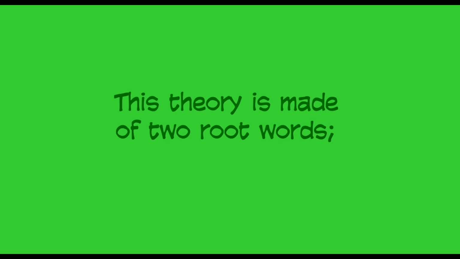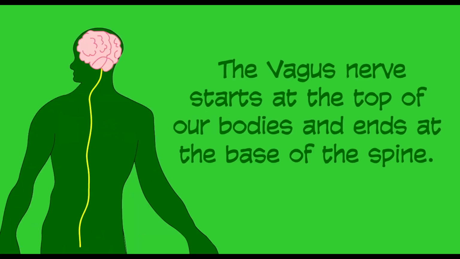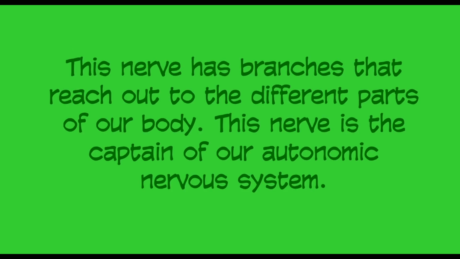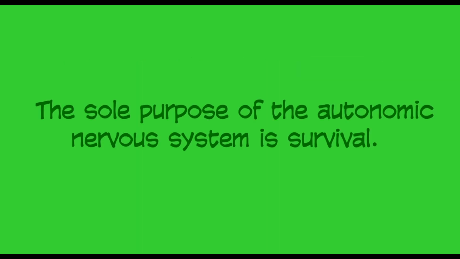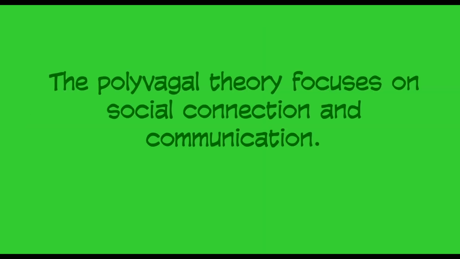The Polyvagal Theory. This theory is made up of two root words, poly meaning many and vagal meaning nerve. The vagus nerve starts at the top of our bodies and ends at the base of our spine. This nerve has branches that reach out to all the different parts of our body. This nerve is the captain of the autonomic nervous system. The sole purpose of the autonomic nervous system is survival. It connects our brain, heart, and belly organs. The Polyvagal Theory focuses on social connection and communication.